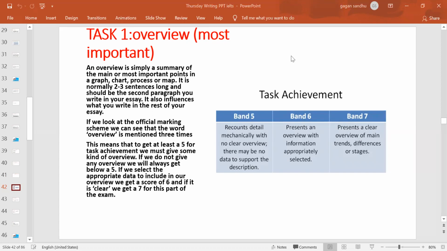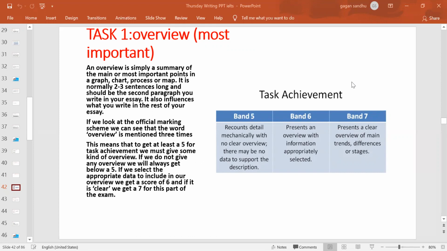Okay, so task 1 of academic is divided into 4 paragraphs. The most important paragraph of task 1 is the overview paragraph. It comes after the introduction.